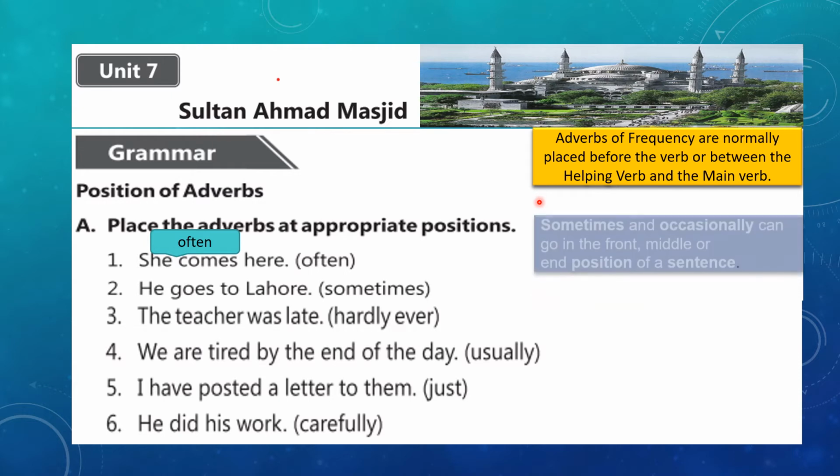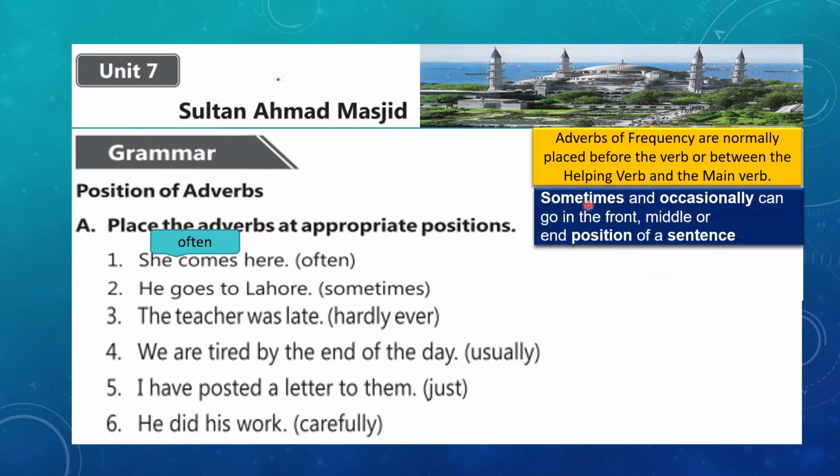Now the second rule is there are two adverbs, sometimes and occasionally. These adverbs can go in the front, middle or end positions of a sentence. And keeping this rule in mind, if we look at sentence number 2, he goes to Lahore, we'll have to use sometimes as an adverb, but you can use it either in the front, middle or at the end of the sentence. Here I have placed it in the beginning of the sentence. Sometimes he goes to Lahore.